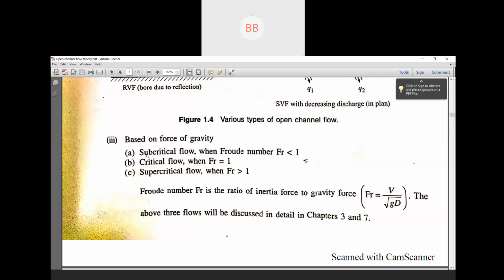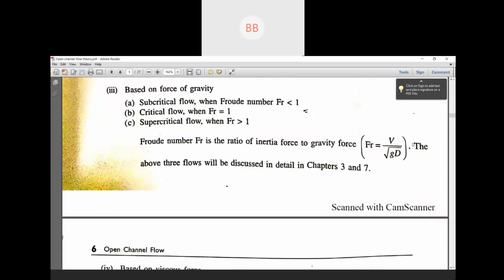So we have three types of flow: subcritical, supercritical and critical flow. The only difference is your Froude number. For critical flow it is 1, for subcritical it is less than 1, and for supercritical it is greater than 1. Always remember how to remember supercritical: your Froude number is greater than 1, because from the name itself we can see that it should be super, so it should be greater than 1. Subcritical, from the name itself you can see that the Froude number will be less than 1. What is the concept behind it?